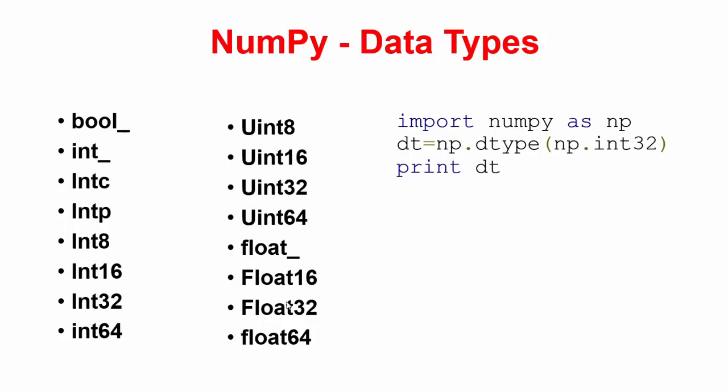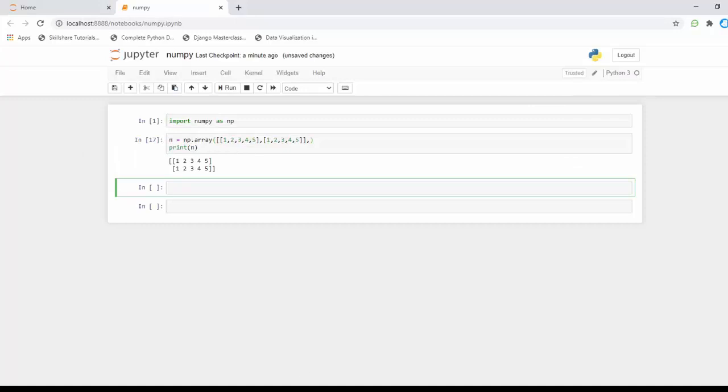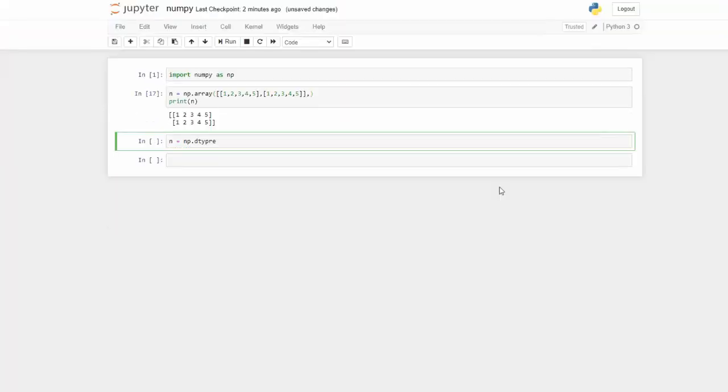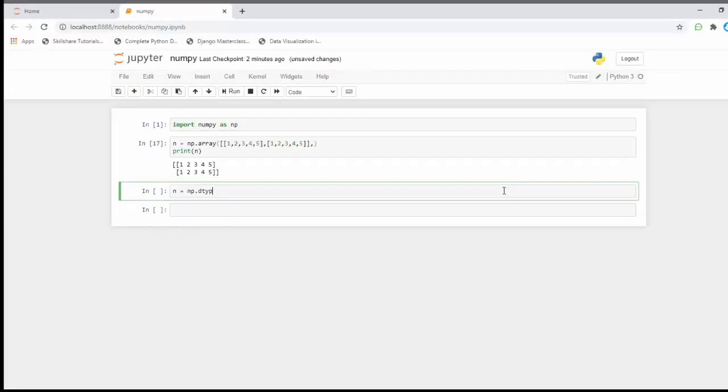I'm going to move to my Jupyter notebook. I've already imported NumPy. I'm going to create a variable with np.dtype, open my bracket, and type np.int32.